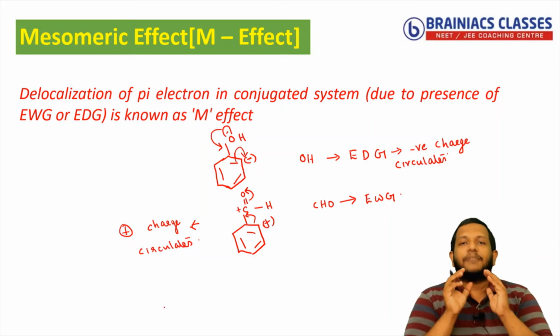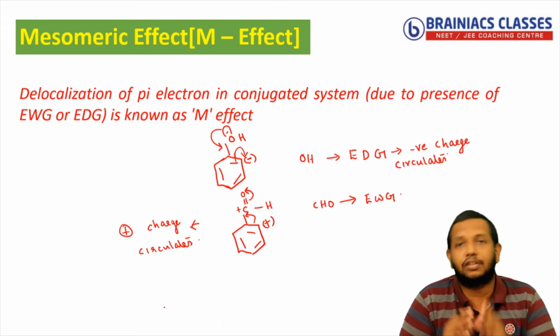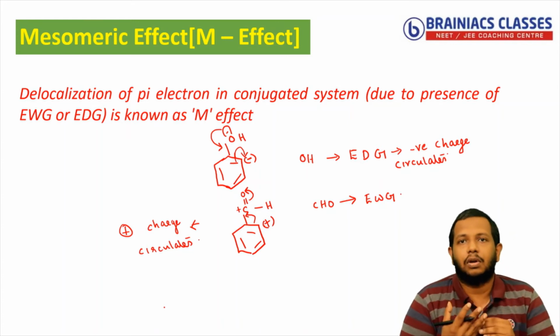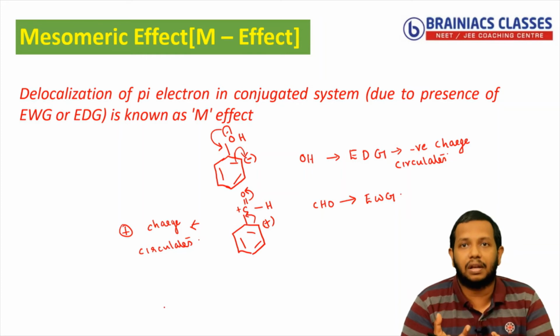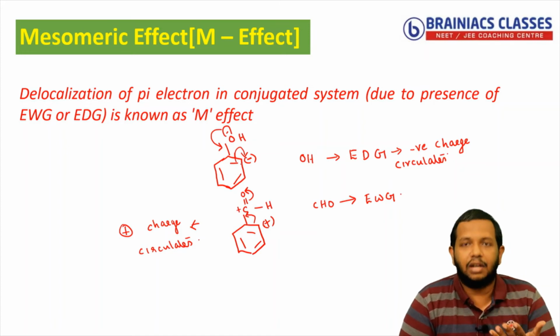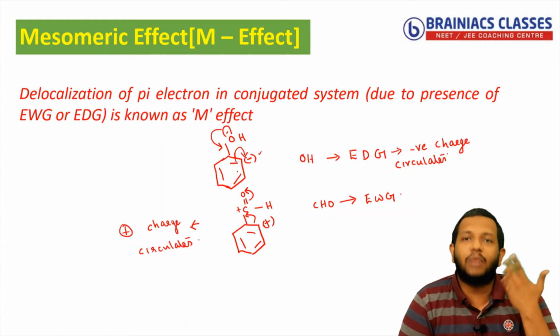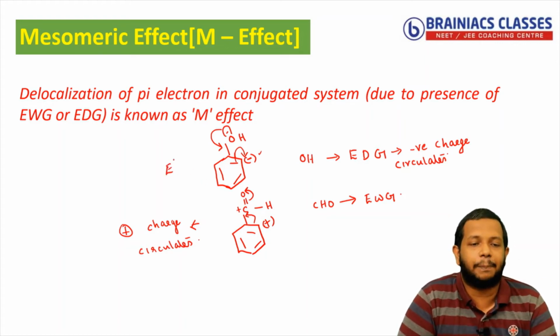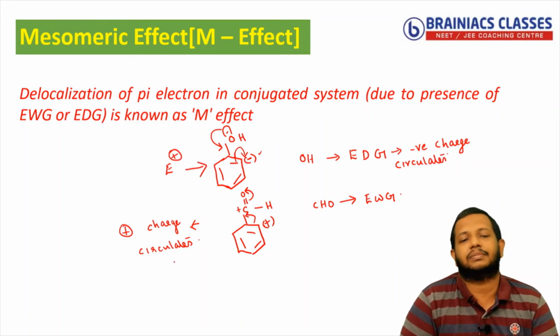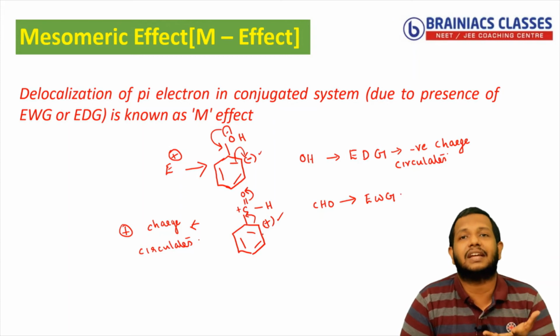Correct? So what is the effect of this group then? I can say benzene generally is an electron rich system. If you see, there are 6 pi electrons. So who should come towards benzene actually? Somebody who loves electrons. Who is loving electrons? I can say an electrophile. So when an electron donating group is present, it is adding more electrons to the benzene system. So it is very easy for an electrophile like E plus to come near the benzene ring. But in the other case, when the CHO group is connected, it is circulating a positive charge. That means more deficiency is getting created in the benzene system.